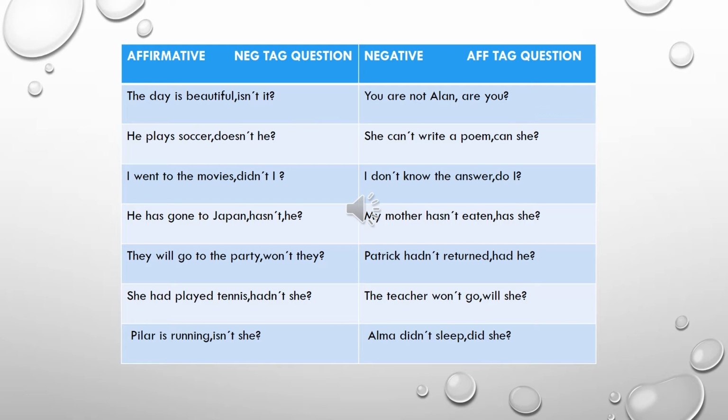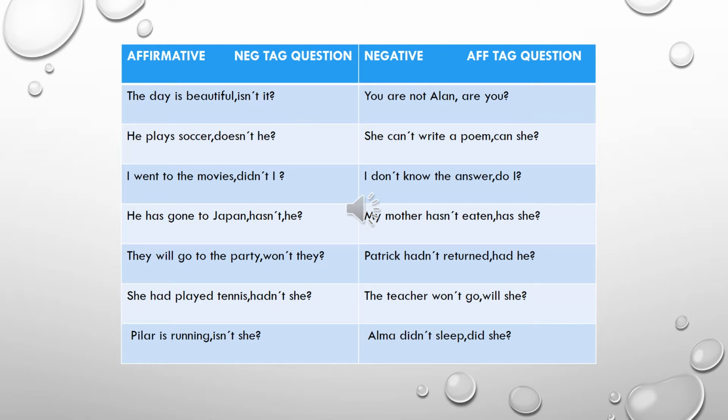Number 4. He has gone to Japan. Pay attention in here. We have the auxiliary has, present perfect. He has gone to Japan. The auxiliary is has. Negative, hasn't he?